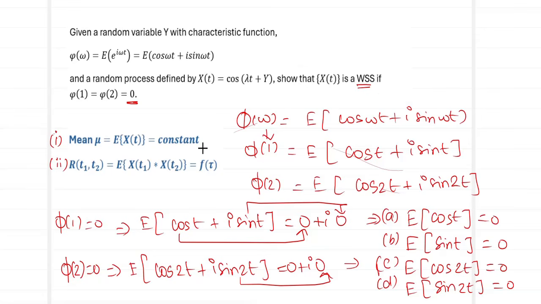That is, we are going to show that the mean is a constant, and we are going to show that the autocorrelation is going to be a function of tau. What is our x of t, the random process? Cos of lambda t plus Y. We'll quickly move on to our condition number 1. So for proving our condition number 1, we have to show that E of x of t is going to be a constant. So it is expected value of, what is our x of t?